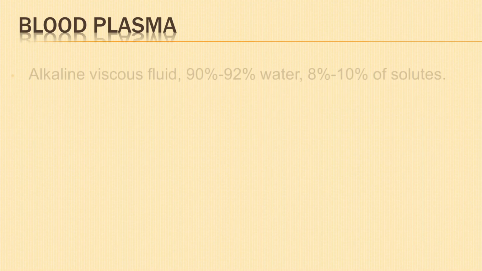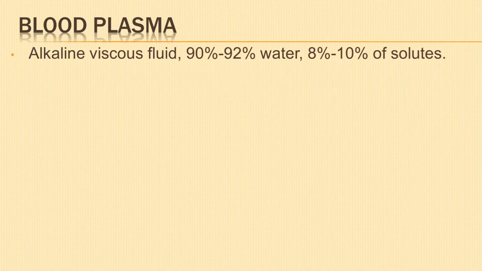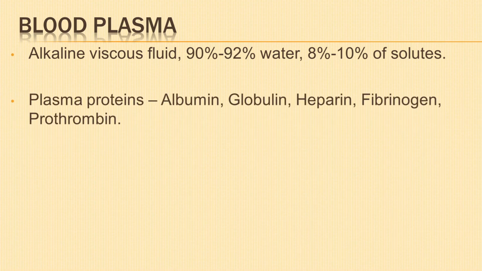Next is blood plasma. It is an alkaline viscous fluid containing 90 to 92% water and 8 to 10% of solutes. Plasma proteins are albumin, globulin, heparin, fibrinogen, and prothrombin.